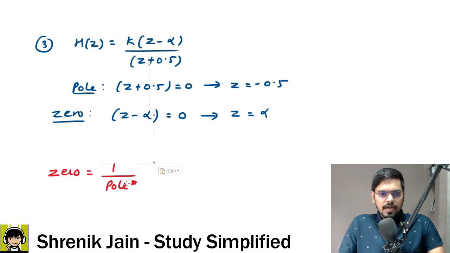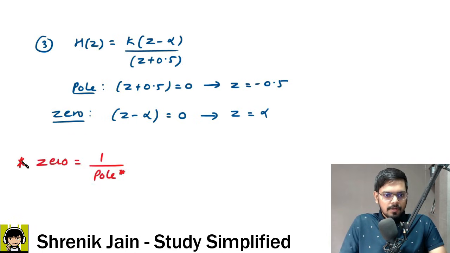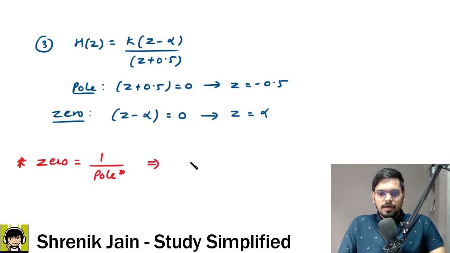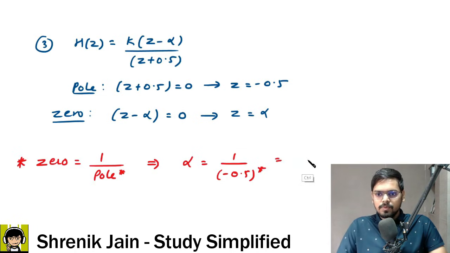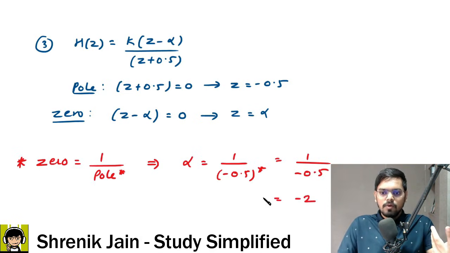So by using this concept, I can say now that my zero, alpha, is equal to 1 upon the conjugate of this. So this is a real number, so the conjugate of a real number is the real number only. So 1 upon minus 0.5, which is nothing but 1 upon minus half, that is equal to minus 2. Now alpha is equal to minus 2, that is the correct answer.